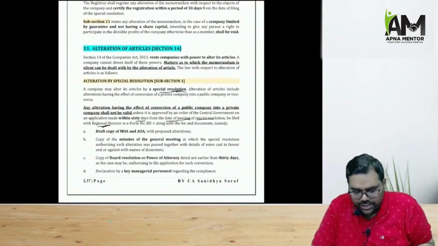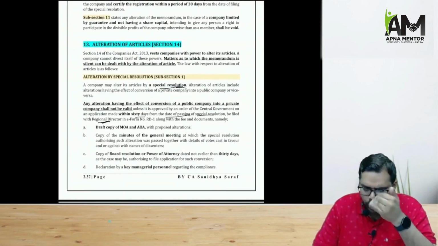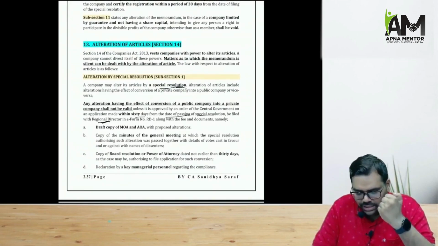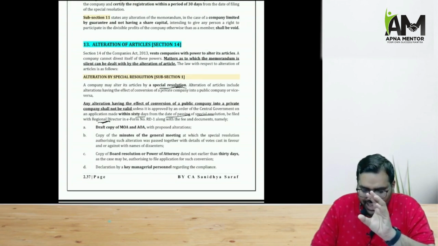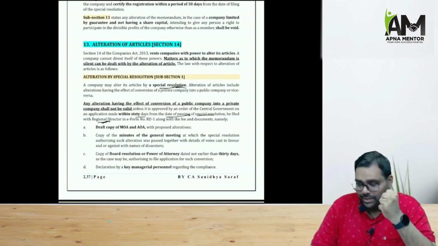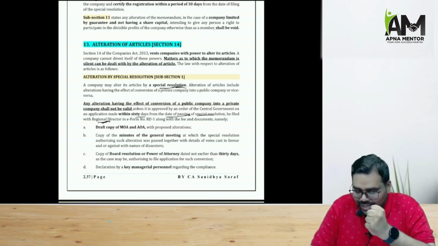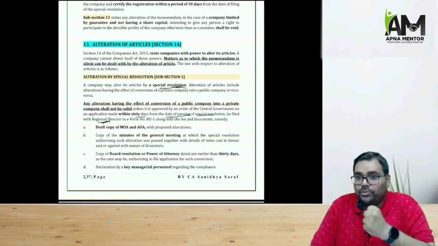Then we have section 14, that is alteration of articles of association. So basically, articles may simply be altered by passing a special resolution. But you see, anything that is big will require the RD approval. Any alteration that has the effect of converting a public company into a private company. So now that is a big thing, that a public company is being converted into a private company. So here RD approval must also be taken. SR must be passed, but here RD approval is also taken.